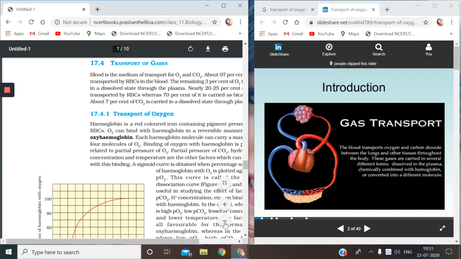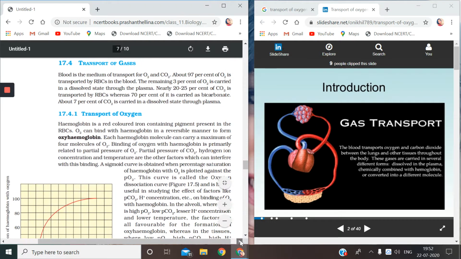Everyone, I'm back with the next video. The chapter is Breathing and Respiration, Class 11 NCERT, and the topic to be covered in this video is transport of gases, and we will be discussing transport of oxygen and transport of carbon dioxide. So let's begin with the chapter.